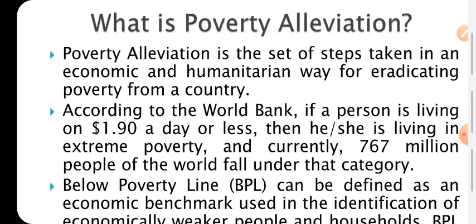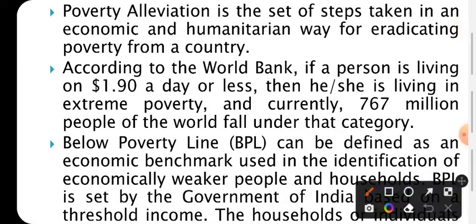In the language of the World Bank, if we analyze the persons of the whole country, there is a boundary of poverty, that is $1.90 per day. In India, that is about 150 rupees per day. If a person is not earning or not able to spend 150 rupees per day for a period of 365 days, then that person will come under below poverty line.